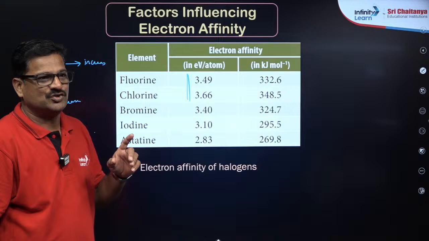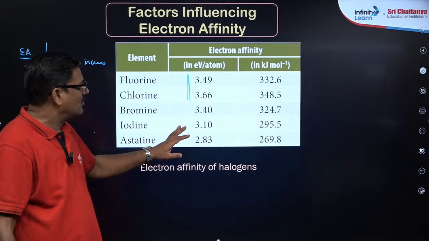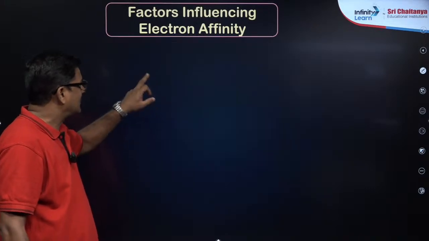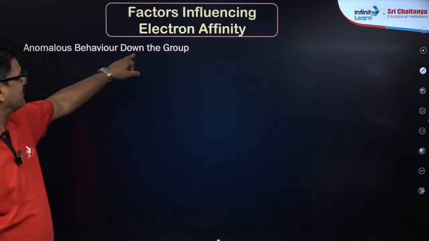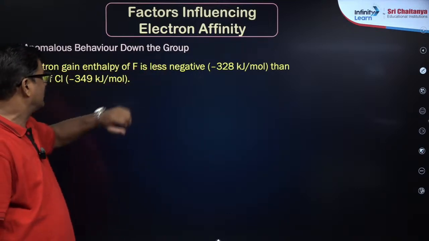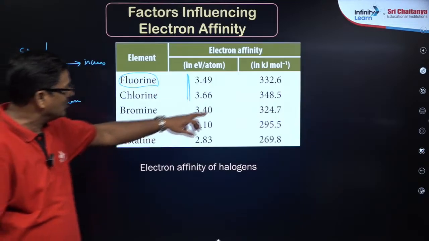Yeah, Siddhus, you understand the abnormality? Why so? Because the fluorine, due to extremely small size, there is an exception. So anomalous behavior down the group. Electron gain enthalpy of fluorine is less negative than that of chlorine. You can watch the values.